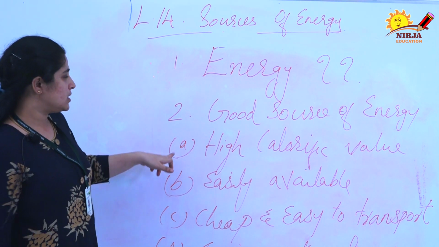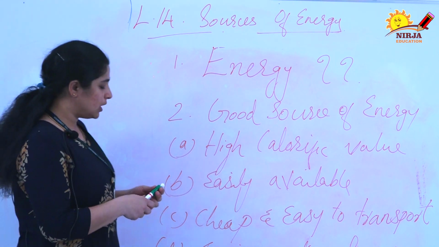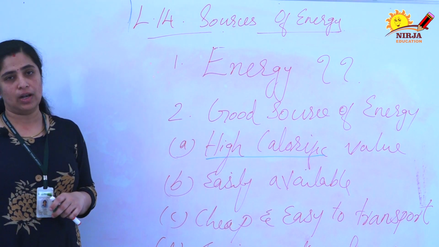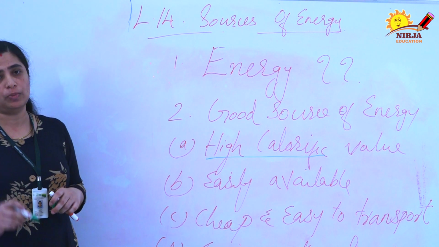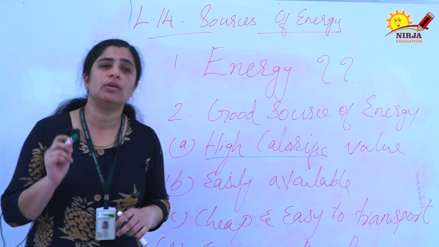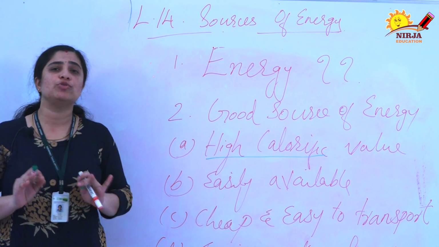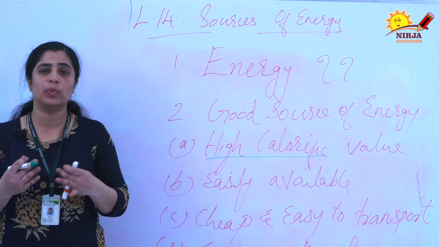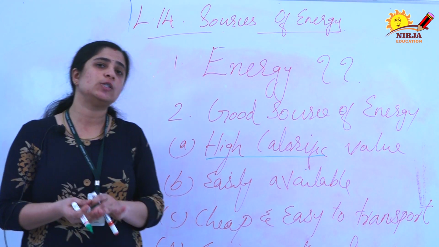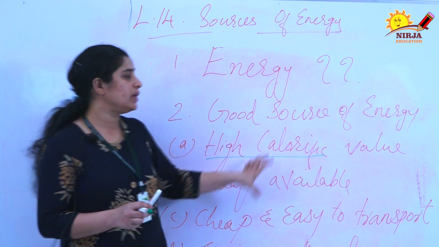The first point is that it should have high calorific value. What do you mean by high calorific value? Calorific value means the amount of heat energy produced per unit mass. Simply, we have to get high energy when we are burning that source of energy, that is what is meant by high calorific value.